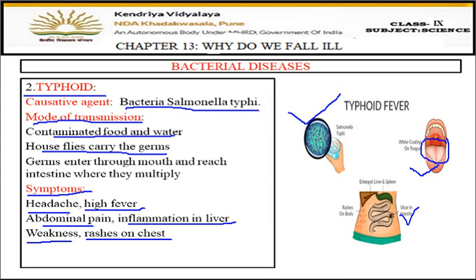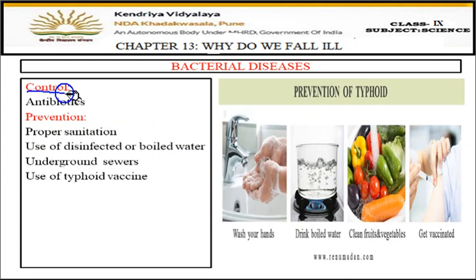So let's move on to the control. It can only be controlled by using antibiotics. Then prevention is proper sanitation. Proper sanitation, proper hygiene is a must in each and every kind of disease. That's one of the best prevention for every disease. Then use of disinfected or boiled water. Safe drinking water is a must.